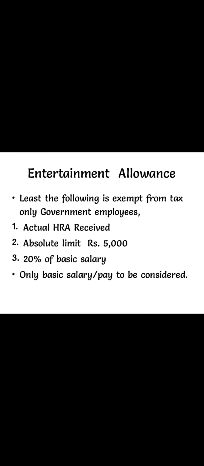The exemption is allowed only for government employees. The least of the following is exempted. Here are three provisions: number one, actual entertainment allowance received, then the absolute limit of rupees 5,000, then 20% of basic salary. Out of the three, the least amount is exempted, so a maximum of 5,000 is exempted. The remaining allowance is taxable.